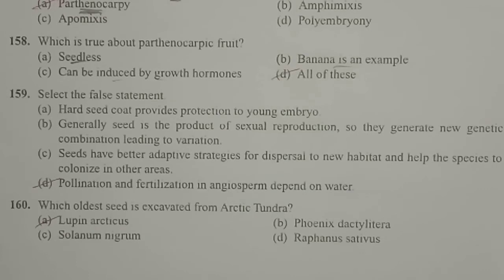Option C, seeds have better adaptive strategies for dispersal to new habitat and help the species to colonize in other areas. As they have better adaptive strategies, the seeds are able to disperse to a new habitat, and there also they can germinate and produce a new plant.